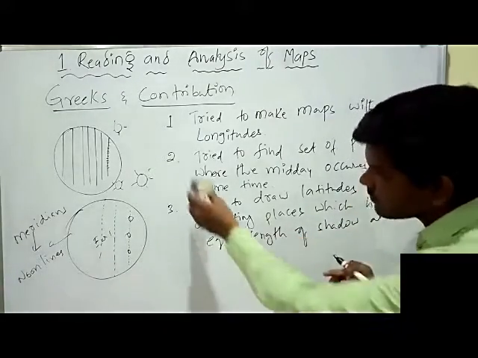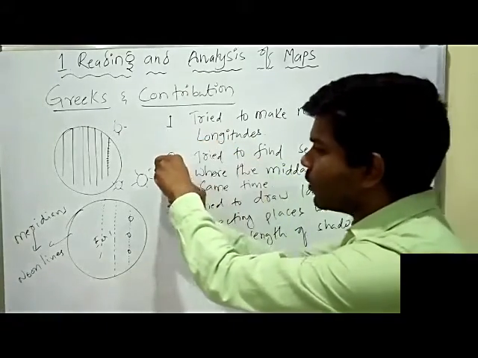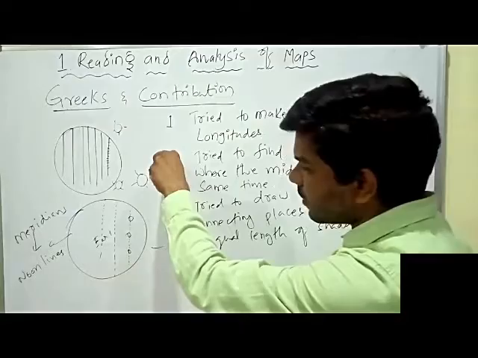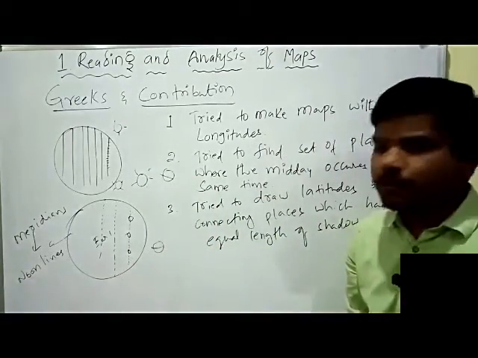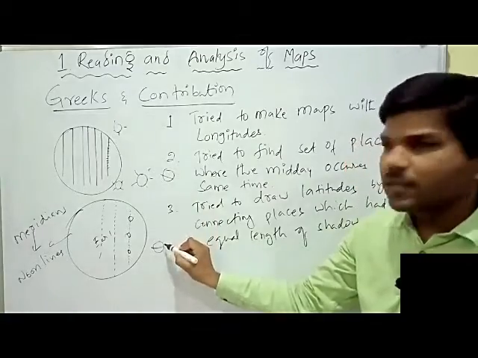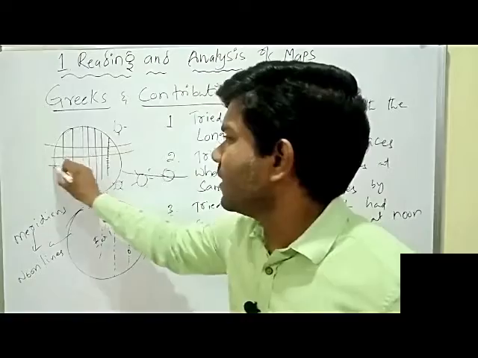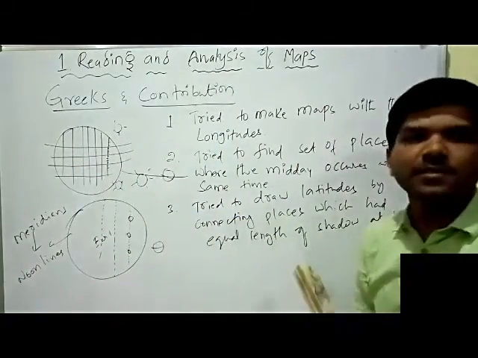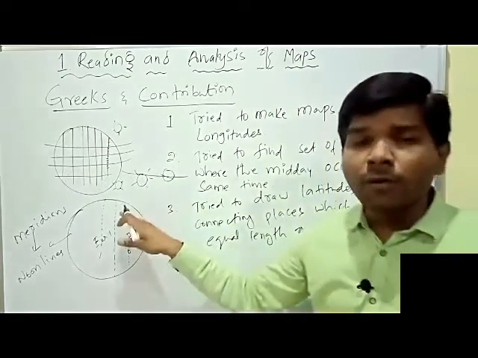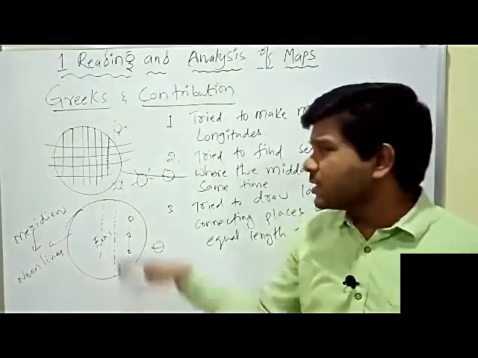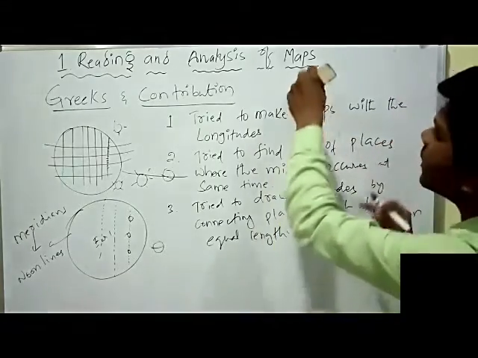For example, this is a duster. If we find the shadow, here one shadow and here one shadow, the shadow length here will be the same. So they are drawing one line. Before they drew vertical lines; now they drew horizontal lines related to the shadow.